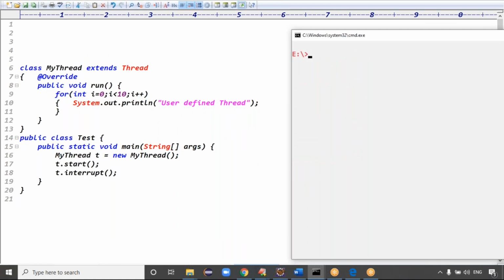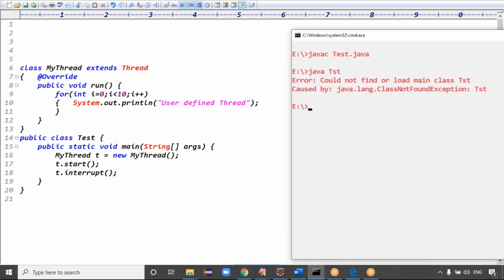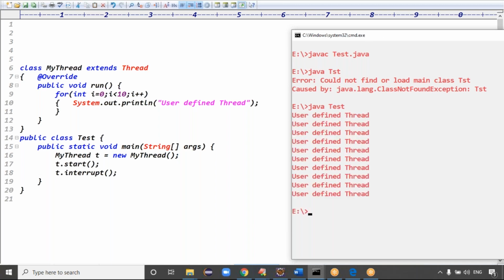Is my thread entering sleeping mode? Definitely no, right? So in that case, the code compiled fine and executed fine. The interrupt method call does not work, guys. It is simply wasted. There is no use of the interrupt method call, because the thread is interrupted only when the thread is in sleeping mode.